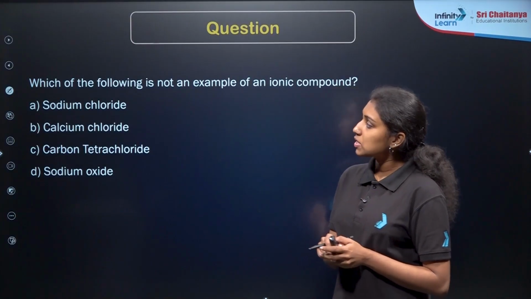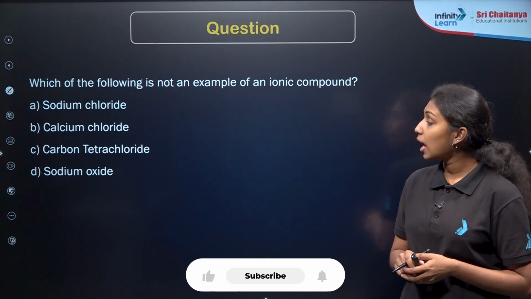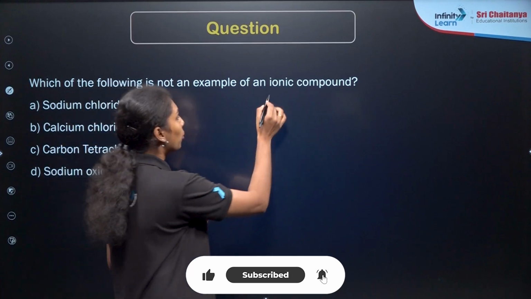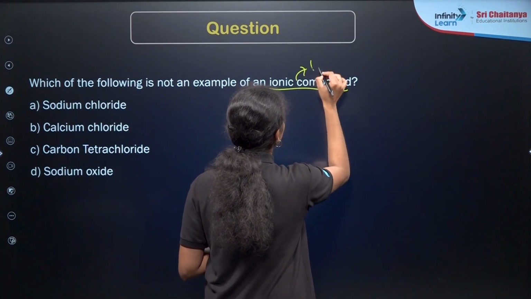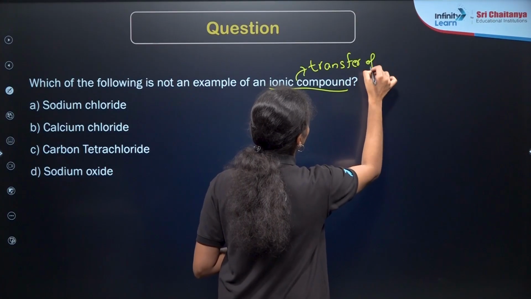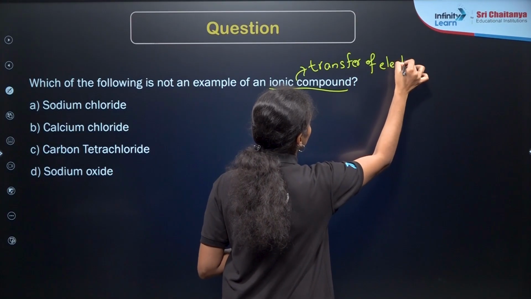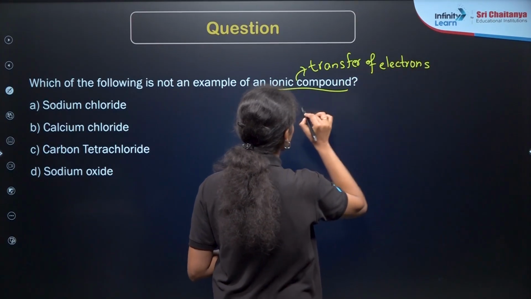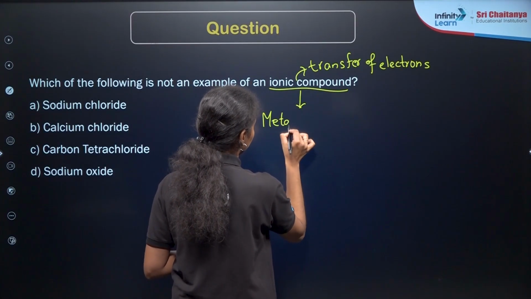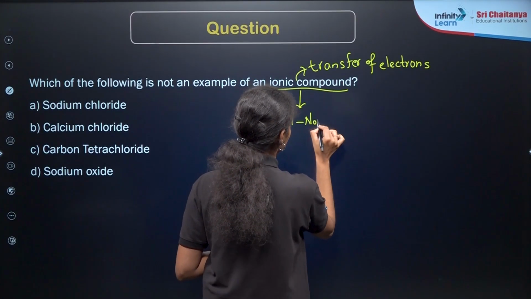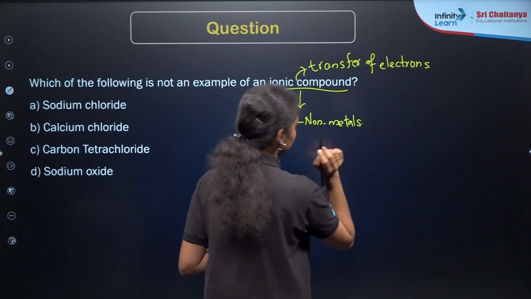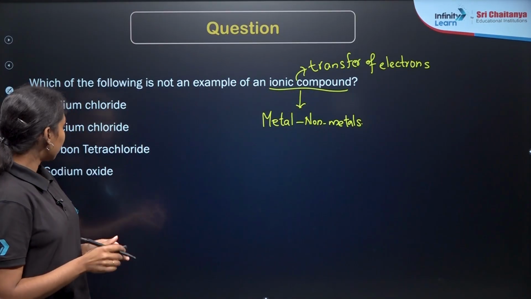Here is the next question. Which of the following is not an example of an ionic compound? As we already know, ionic compounds are formed by ionic bonds, by the transfer of electrons, so that they form cations as well as anions, right? And especially these are formed by metals and non-metals. So what about the answer here?